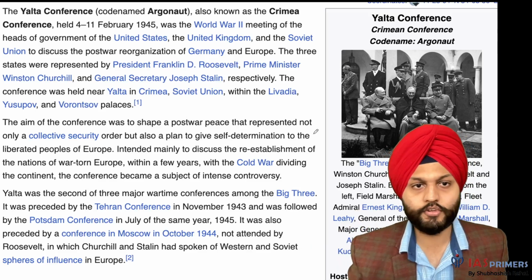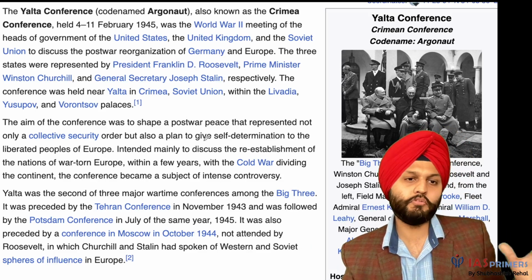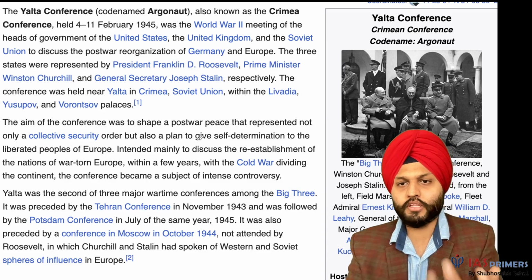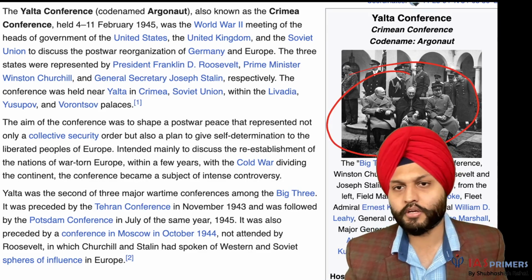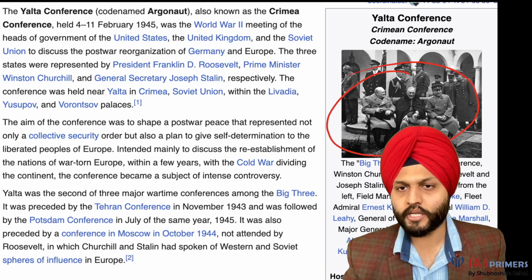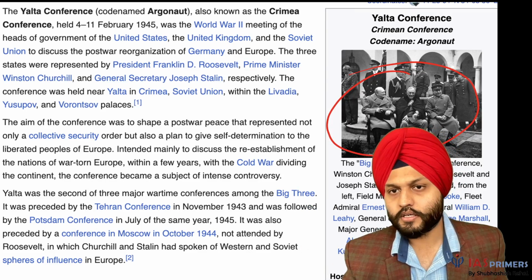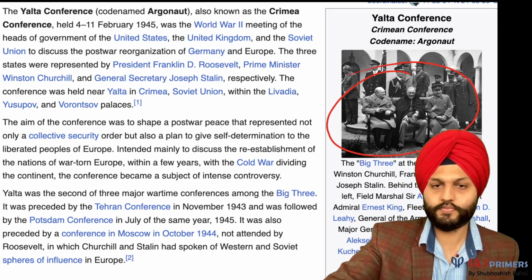This is the Yalta Conference. It's about how Germany should be divided, what should be the terms. So these things were being discussed. In this, we have the Big Three, the presidents and leaders of Britain, Churchill, Roosevelt, and Stalin.